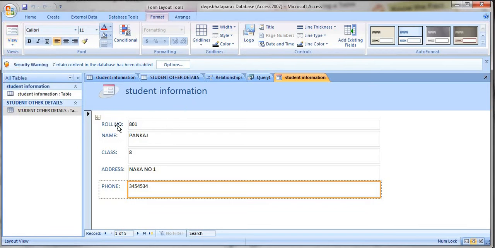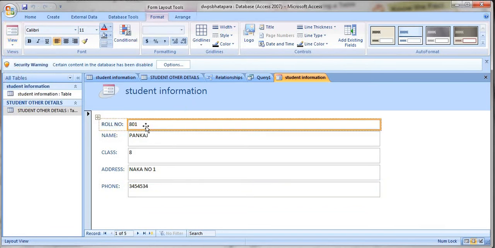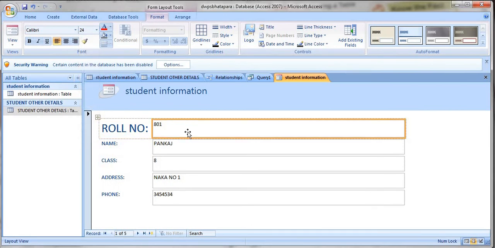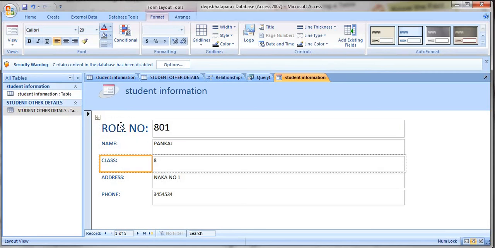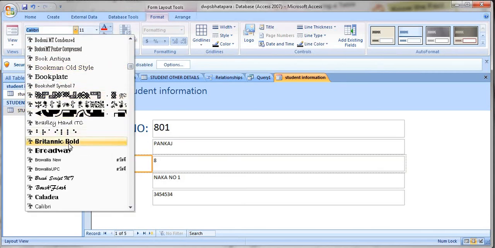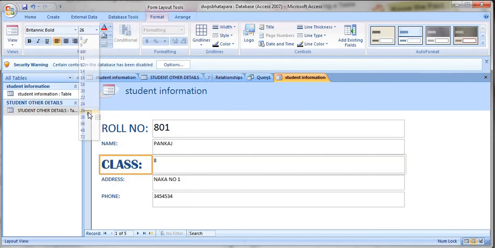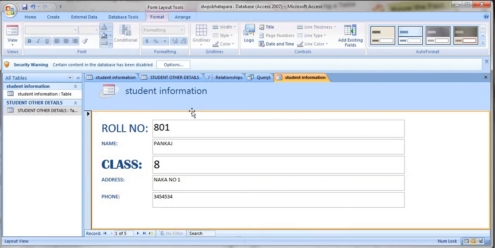Now suppose I want to change the form structure. I want to increase its size. So I will select it, and I can increase its font like this, and here also like this. And I want to change the font style like this, and increase its font size. So whatever structure you want for your form, you can set it. Understood?